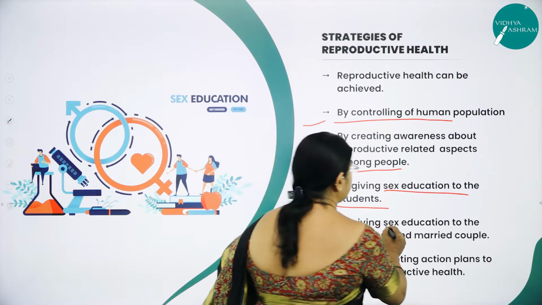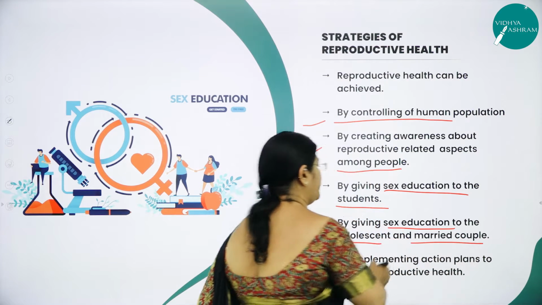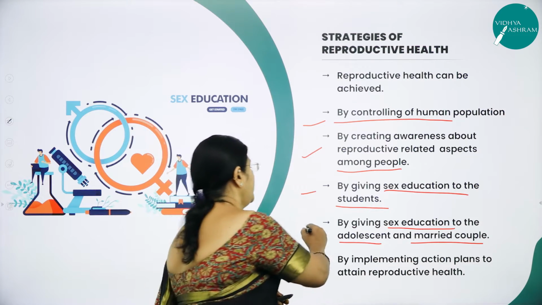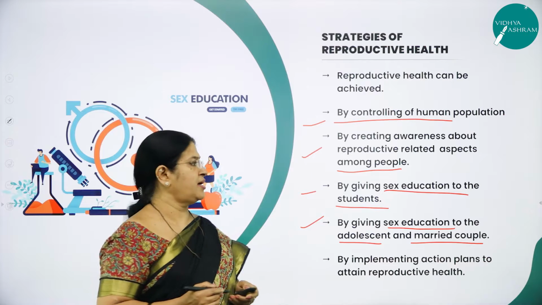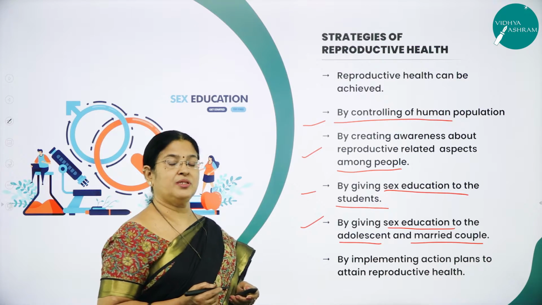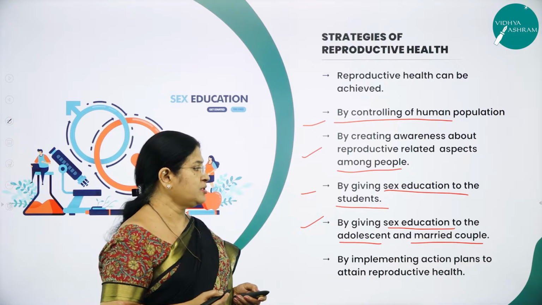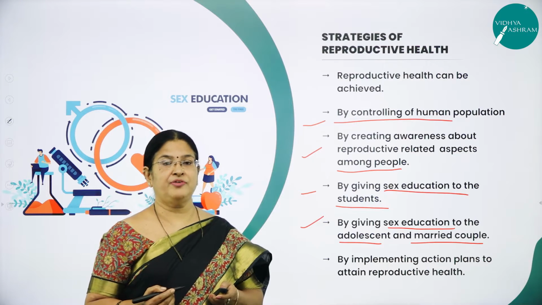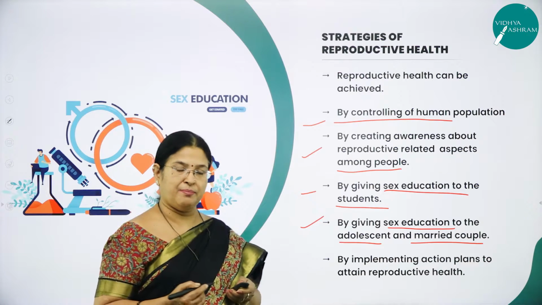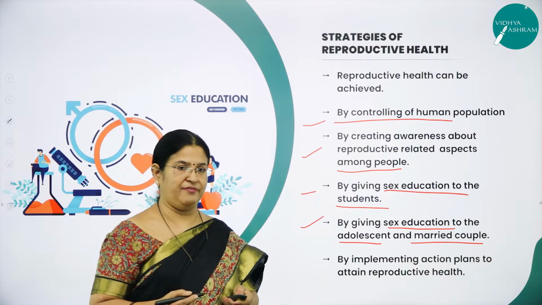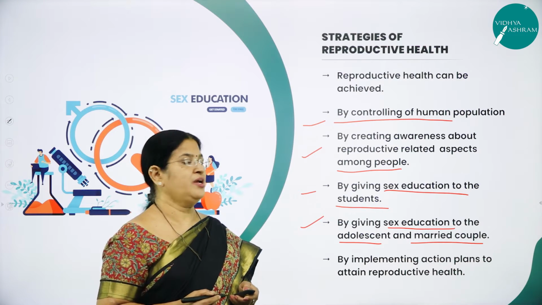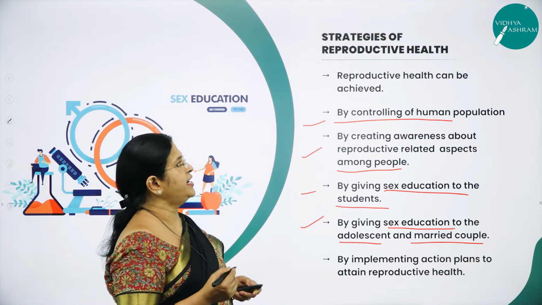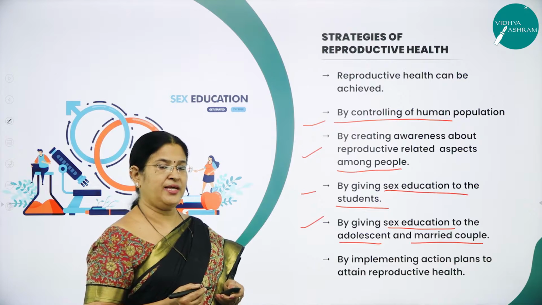Next, by giving sex education to adolescents and married couples. Why is this very, very important? Particularly for adolescents and married couples, if they are given awareness or information about birth control options, and also made aware of postnatal care, particularly care of the pregnant woman, and care of the mother and the child after the delivery, all this information will definitely help them overcome sexually related diseases and achieve what we call a reproductive healthy society.